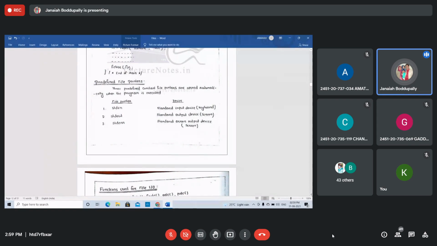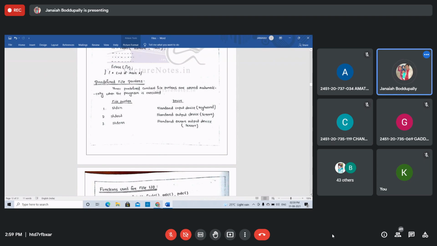Students, there are some predefined file pointers. See this: stdin. We have the stdio header file, but stdin is a file pointer. What is the meaning of that? The file pointer is a device: the standard input device. So what is that standard input device? That's the keyboard.